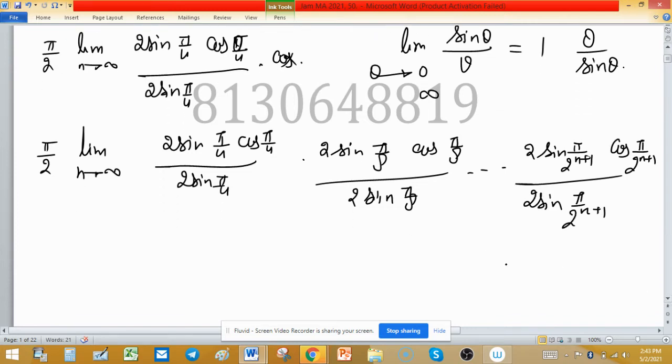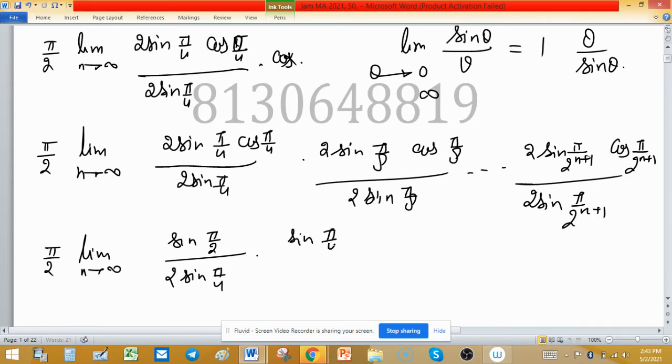In the numerator, we have 2 sine theta cos theta equal to sine 2 theta. So pi upon 2 limit n tends to infinity. Expression we have sine pi upon 2 and in denominator 2 sine pi upon 4. For the second term, it will be sine pi upon 4 divided by 2 sine pi upon 8 and so on.